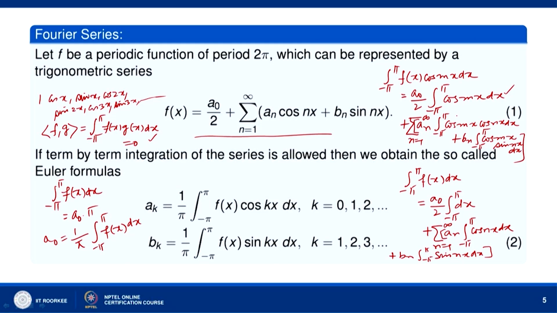So, when m is equal to n, we multiply by cos mx, and therefore, the integral over minus pi to pi of f(x) cos mx dx is equal to a m, because when n is not equal to m, the integral of cos mx cos nx dx is 0 over the interval minus pi to pi.